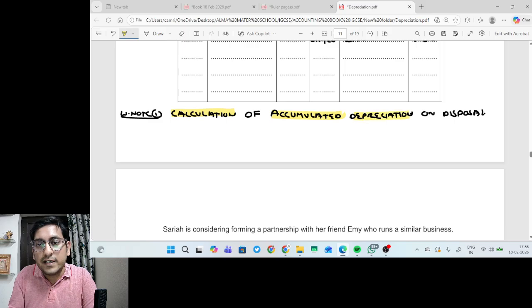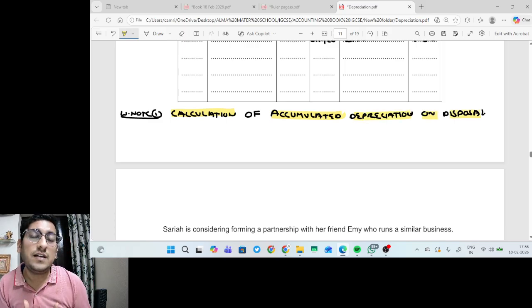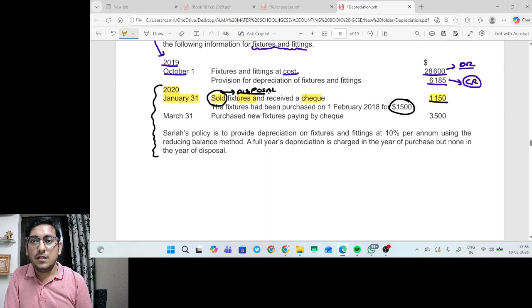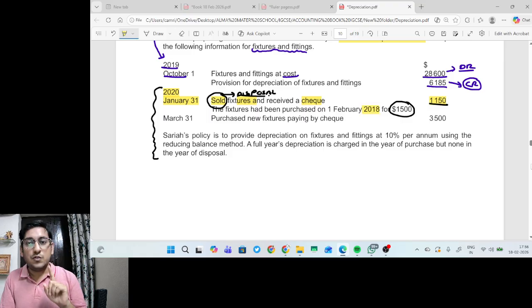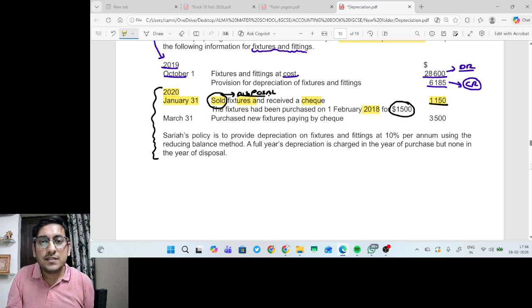For that, we have to find out two things. First, what is the rate and method of depreciation, and what is the accounting policy for charging depreciation. Now, if we see, the fixtures had been first purchased on 1st February 2018. That means this asset was purchased 2 years ago. Purchase a new fixtures. So we have to write one entry first. We have purchased new fixtures and paid by cheque for 3500. So what will be the entry? Fixtures account debit, bank account credit.